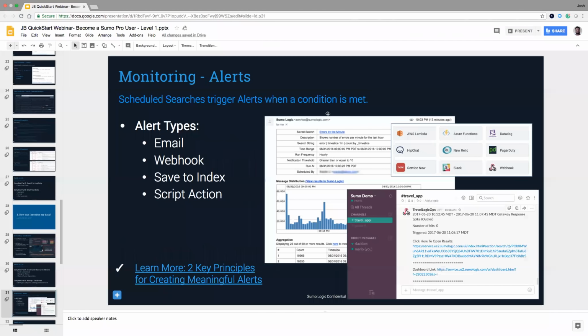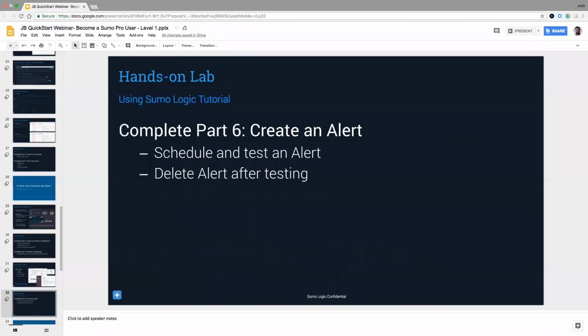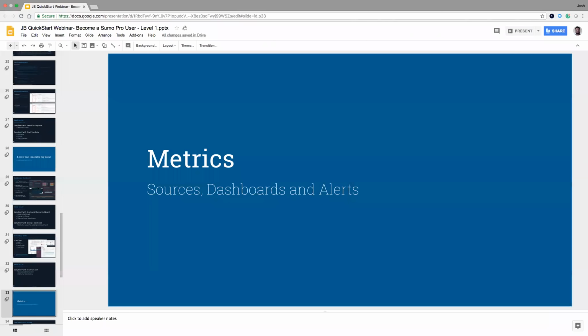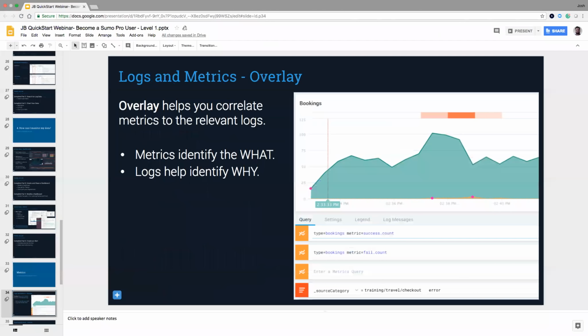We just looked at that, and these are just some examples. The hands-on lab, as mentioned, I would certainly encourage you guys to go through these processes and actually do the work yourself to get the hands-on experience. Metrics, I'm not going to really cover metrics too much right now.